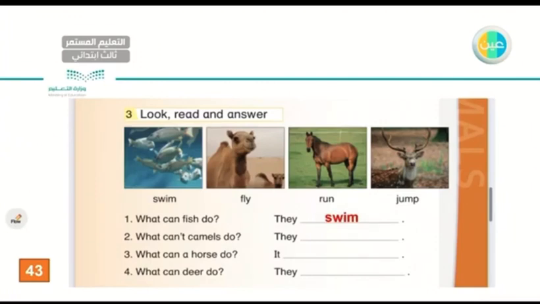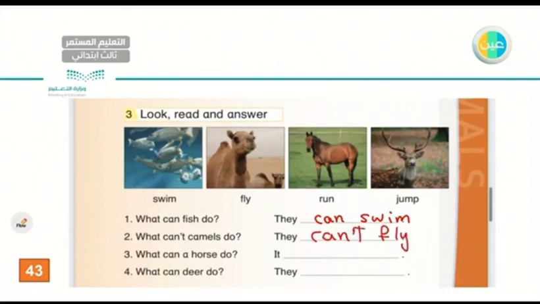What can camels do? Let me try to get this one. What can fish do? They can swim. Very good. Excellent. What can fish do? They can swim. What can't camels do? They can't. What do you think? They can't fly. Very good.